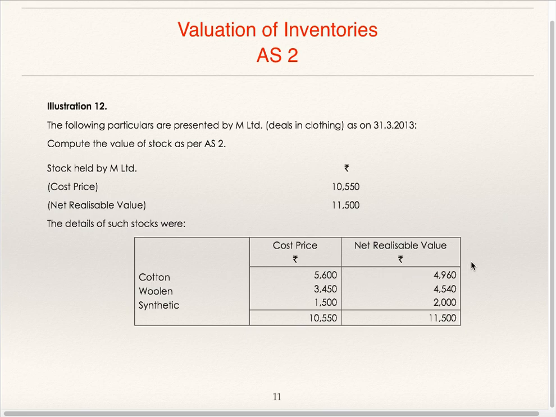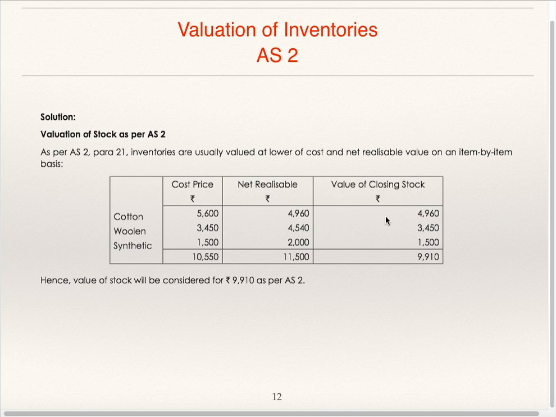Compare these two. For cotton 4,960, for woolen 3,450, for synthetic 1,500. Add it. So as per AS2, value of stock will be 9,910.